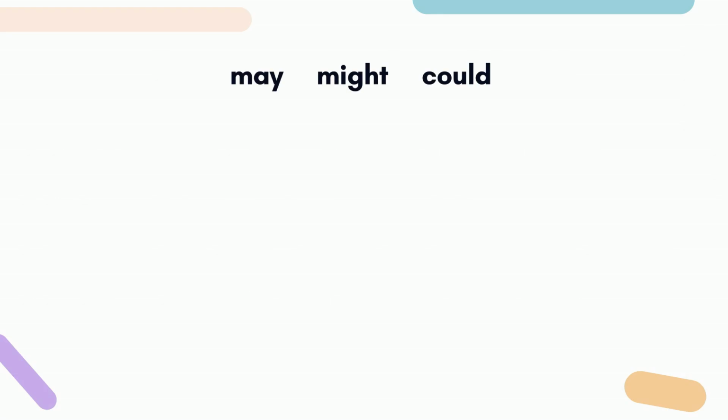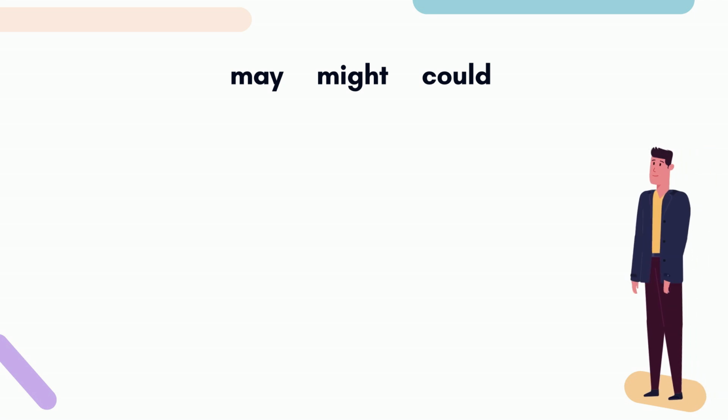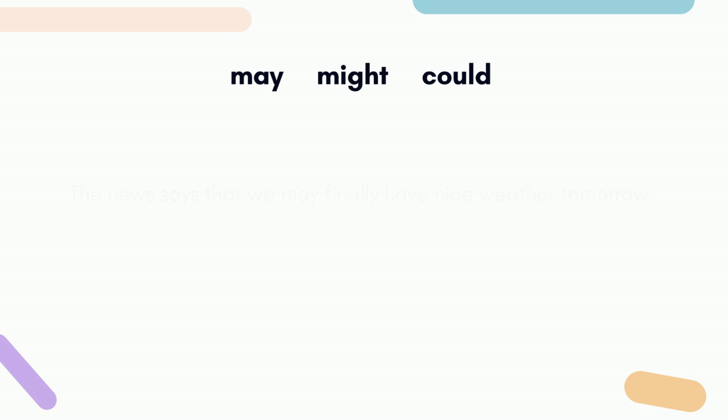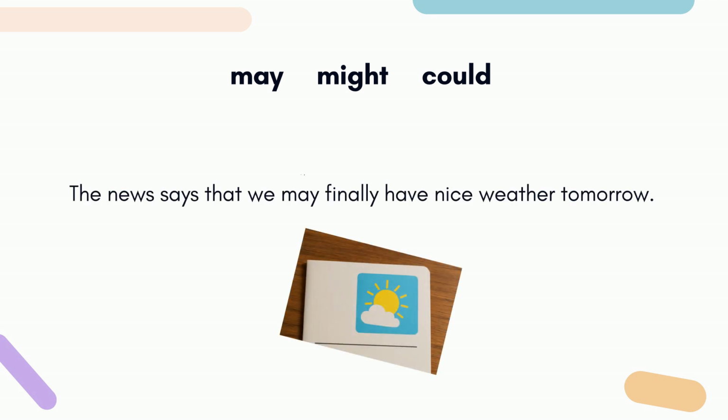Now let's look at the other 3 modals that we mentioned. May, might, and could. These 3 words show that something is possible but not certain, meaning we are not sure if something will happen. May is the strongest word, and it means that something is very possible. For example, the news says that we may finally have nice weather tomorrow. This means that it looks like it will be nice, but we are not sure.